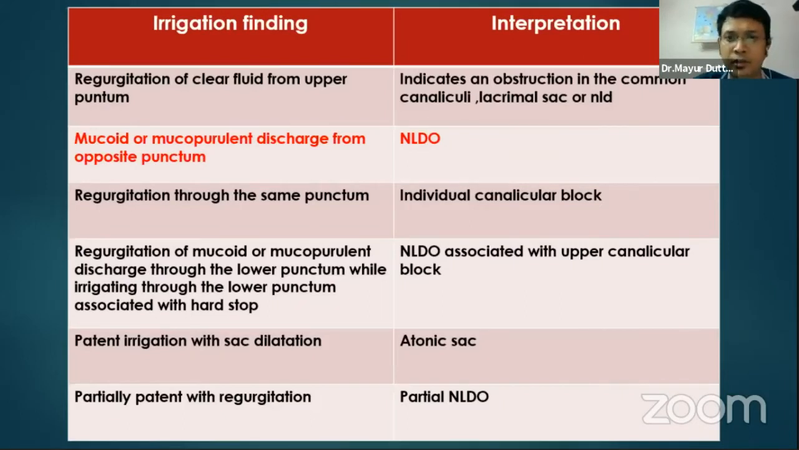Regurgitation through the same punctum suggests an individual canalicular block. Regurgitation of mucoid or mucopurulent discharge through the upper punctum while irrigating through the lower punctum, associated with a hard stop, suggests NLDO with upper canalicular block. If it is partially patent with regurgitation, then it is a partial NLDO.